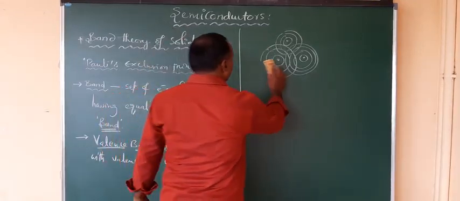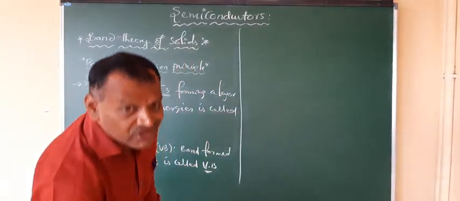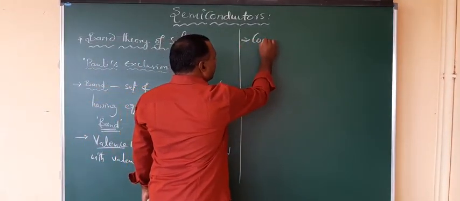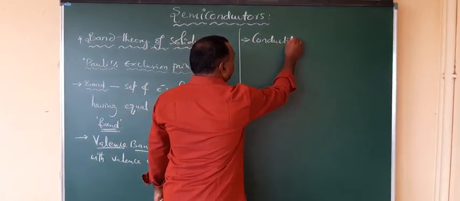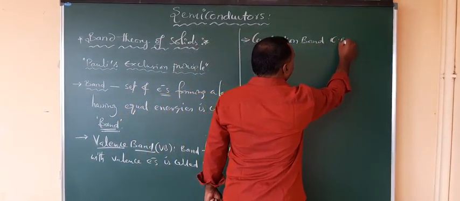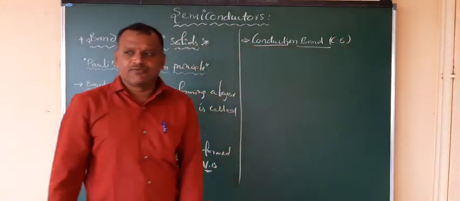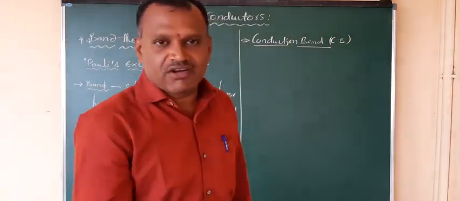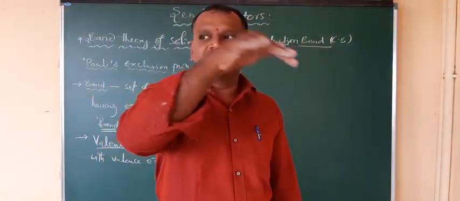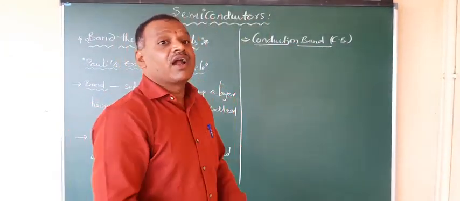Similarly, you have one more, which is called the conduction band. So what is the conduction band? CB. From the name itself, conduction means it has free electrons. That means the free electrons having almost equal energies form a layer, which is called a band. That band is called the conduction band.